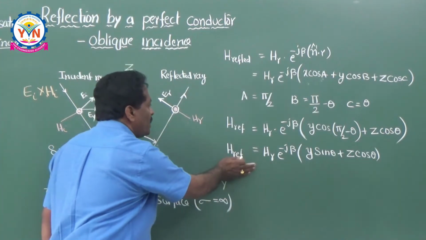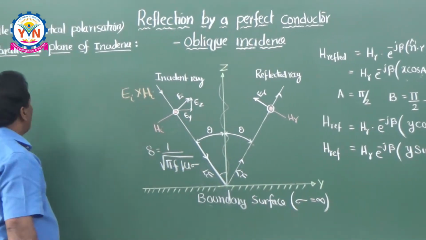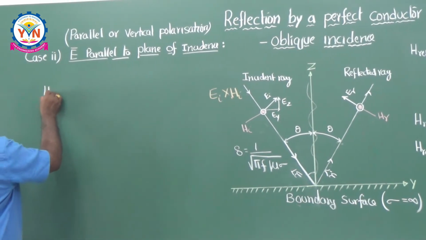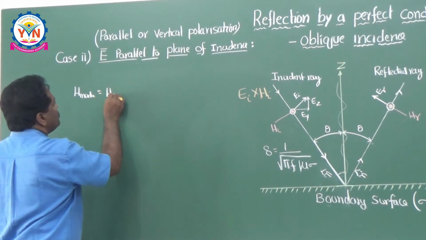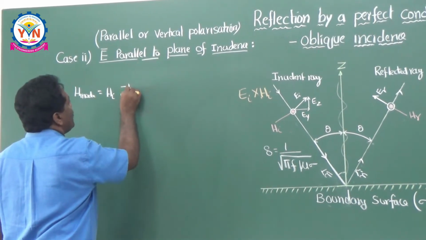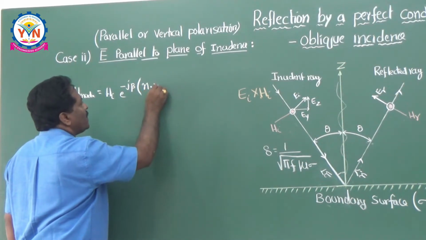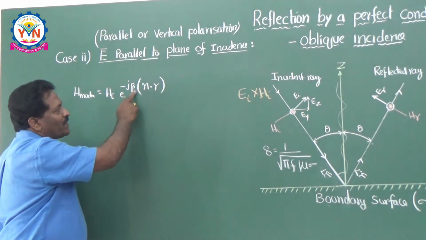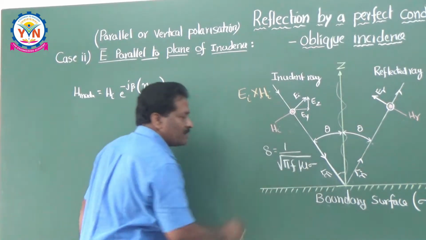So similarly, we can write the equation for the incidence also. How to write this H incidence? H incidence is equal to some Hi into e to the power of minus j beta into n dot r, because the direction cosine concept is meant for writing the equation for the oblique direction.